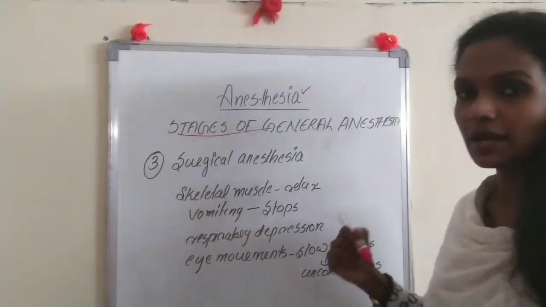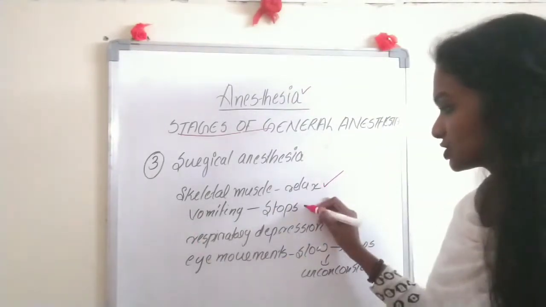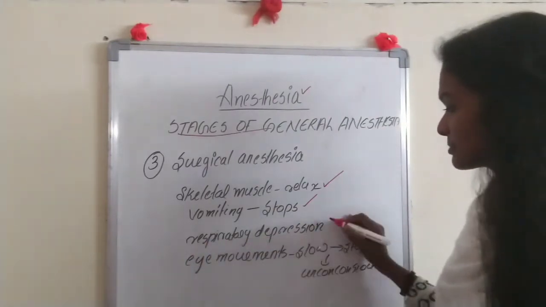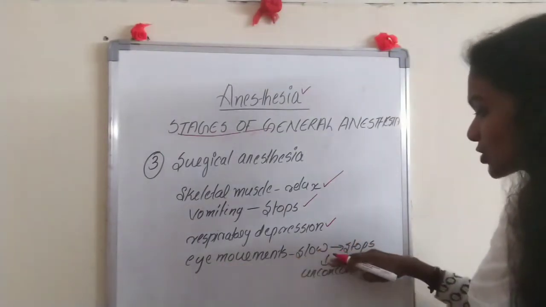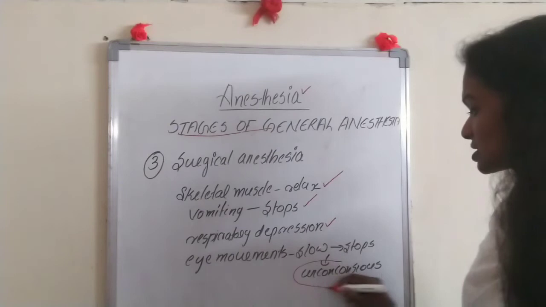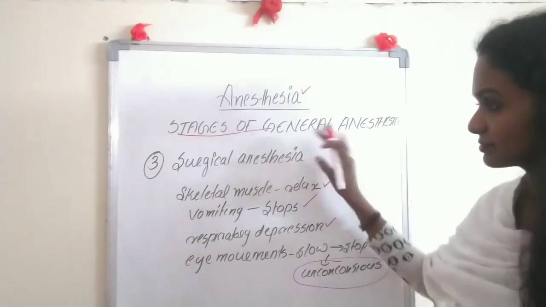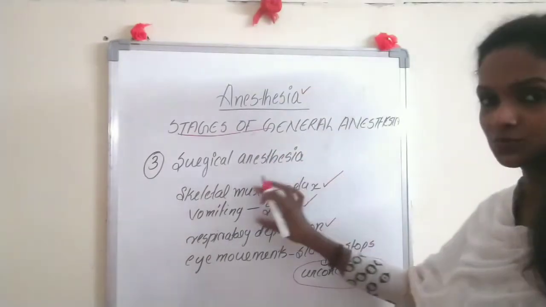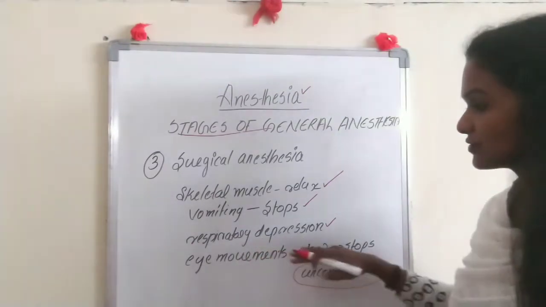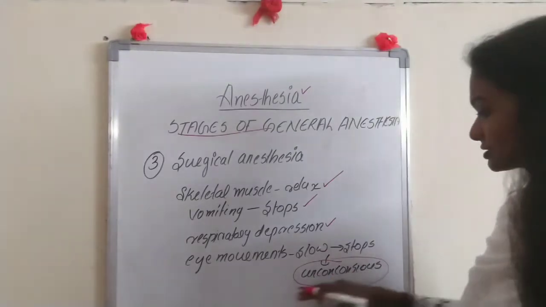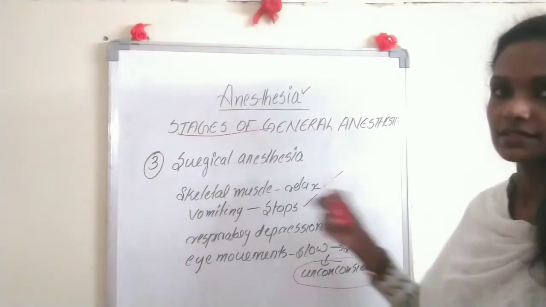The third stage is surgical anesthesia. So in this stage, what is happening? The skeletal muscles become relaxed, and if there is vomiting, that stops, and there is respiratory depression, the respiration becomes slower, and eye movements become slow and then stop. At last the unconscious stage occurs. So this is the third stage, surgical anesthesia. The skeletal muscles become relaxed, vomiting stops, respiratory depression occurs, the eye movements slow and then stop, and at last the complete unconscious stage occurs in the third stage.